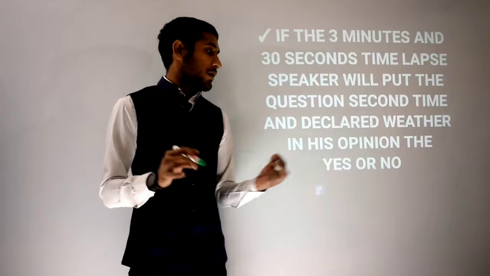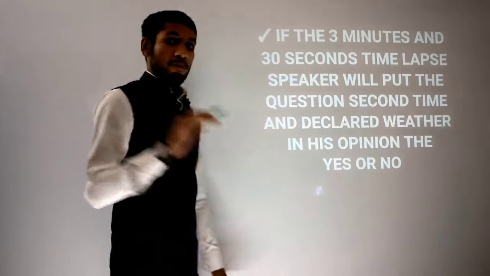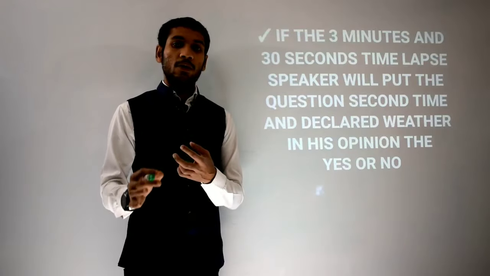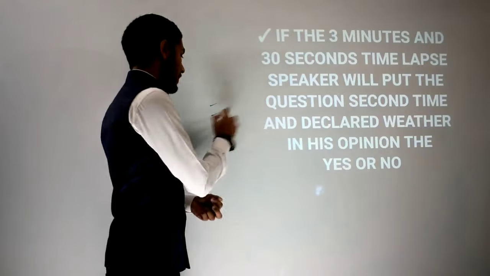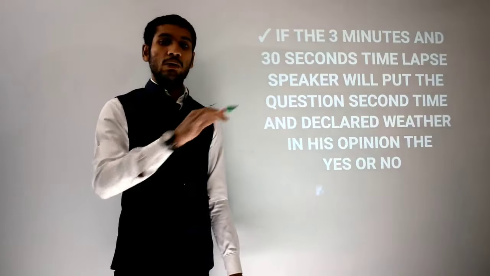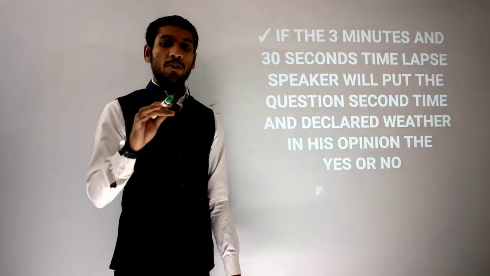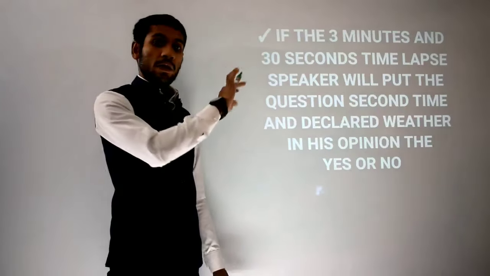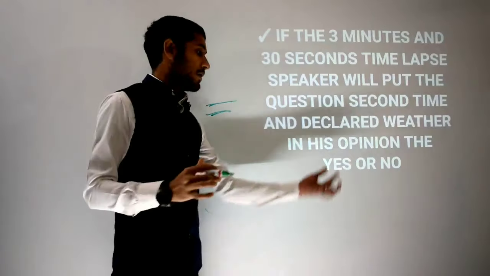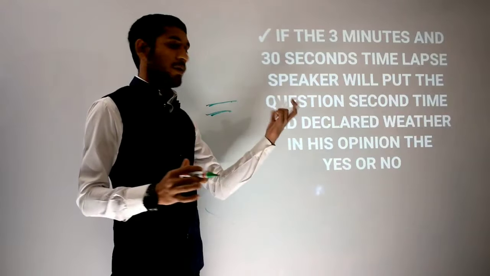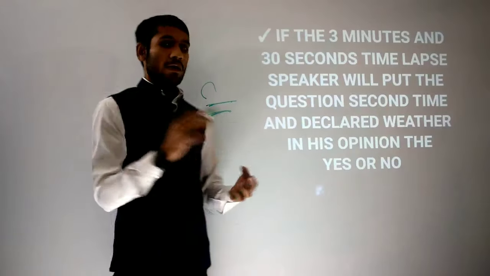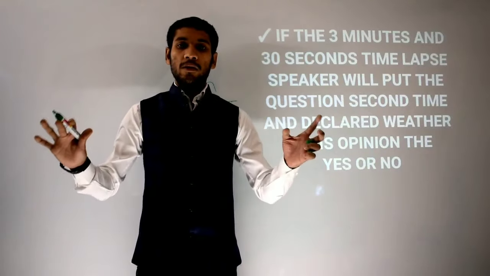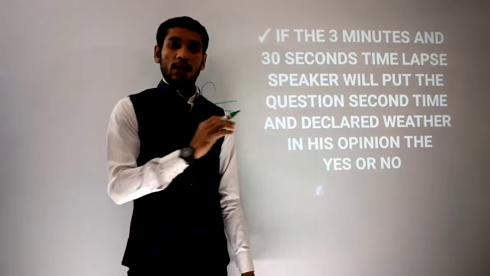If the speaker feels that the majority are favoring it, then the speaker is going to pass that bill. If the speaker feels that the majority of the MPs are against it, then this bill will not be passed, and he announces that this bill is not going to be passed by Lok Sabha because the majority of the people are against it. But before taking the decision, the same thing applies. If, after the voice voting, either the first time or the second time, any MP again stands up and says that no, we are not satisfied, there should be a proper voting system, then again the voting will happen.